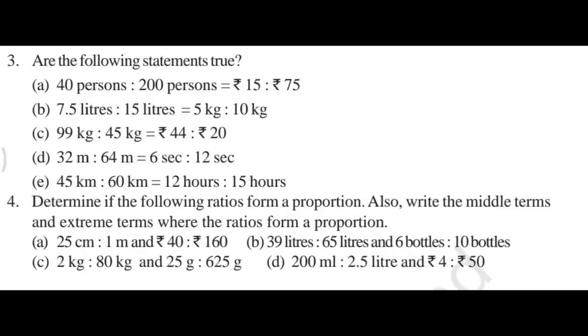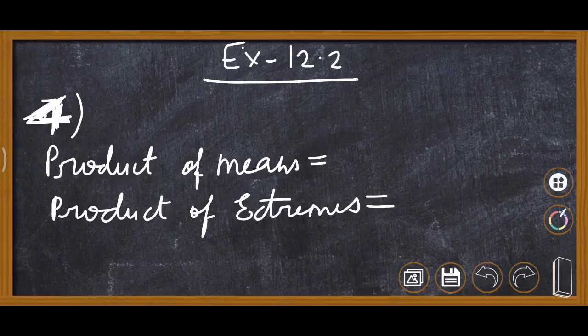Now this is question number 4 of exercise 12.2. Determine if the following ratio form a proportion or not, and also write the middle terms and the extreme terms. Middle terms means, as I have told you, these terms are called mean terms also. And we are required to classify whether they are in proportion or not according to question number 1, where we multiply the product of means and the product of extremes. Now let's find out.